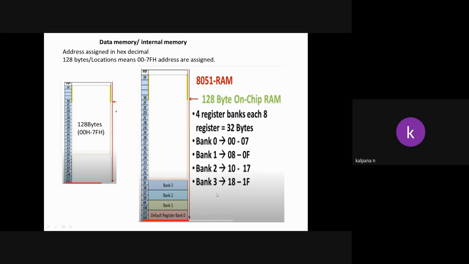While discussing the program status word, I'll tell about those bits. So the two bits of the program status word decide which bank is used for the storage of data: RS1 and RS0.